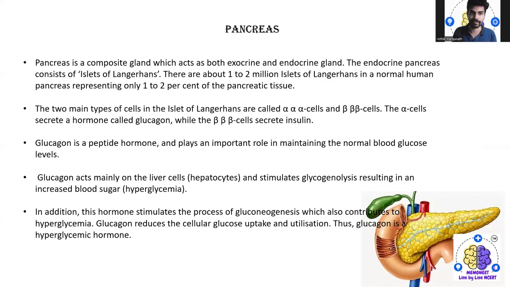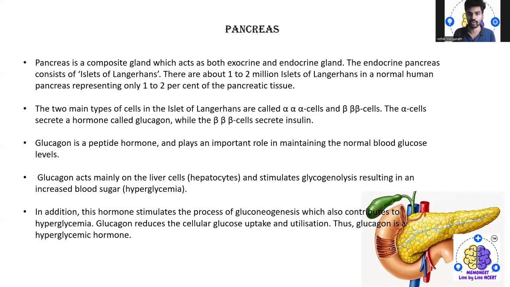Next, coming to the pancreas. The pancreas is a composite gland which acts as both an exocrine and endocrine gland. The endocrine pancreas consists of islets of Langerhans.